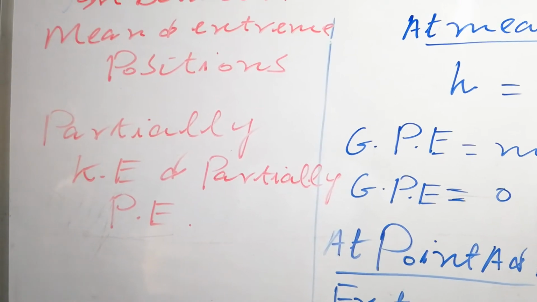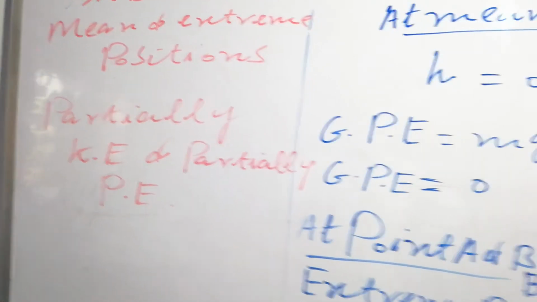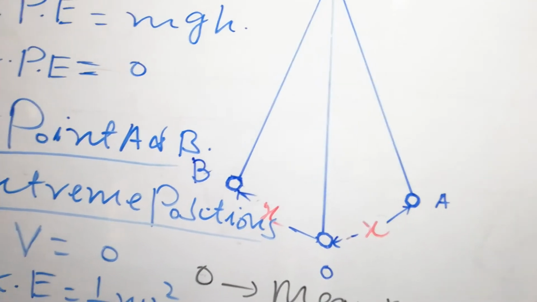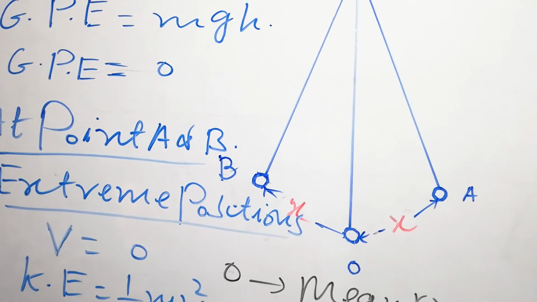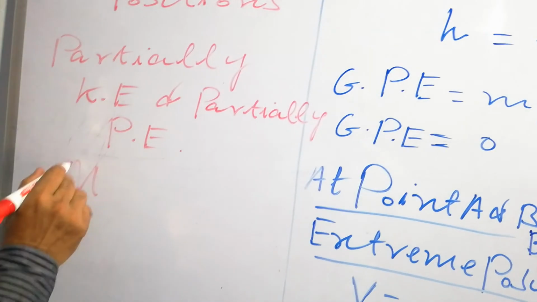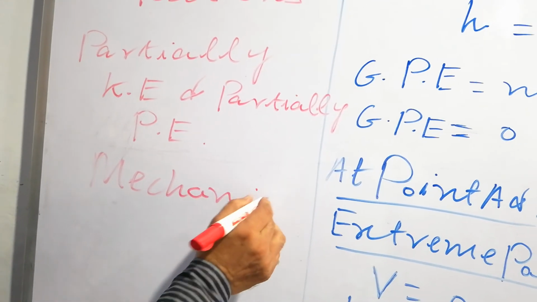But the important thing is, students, on all the points between O and A or any point, the total energy remains constant. The total energy means mechanical energy.